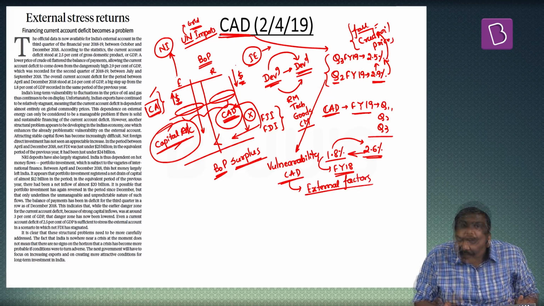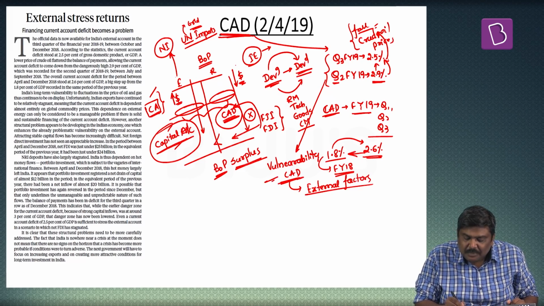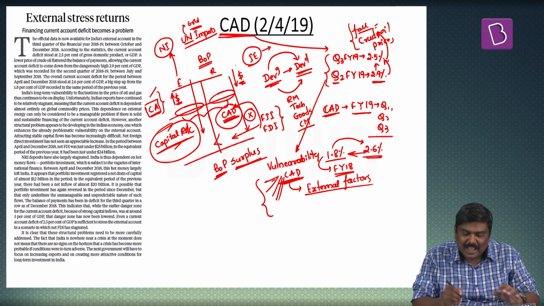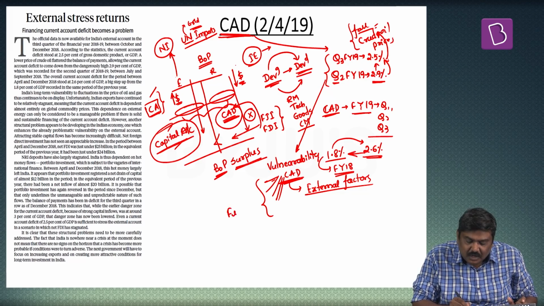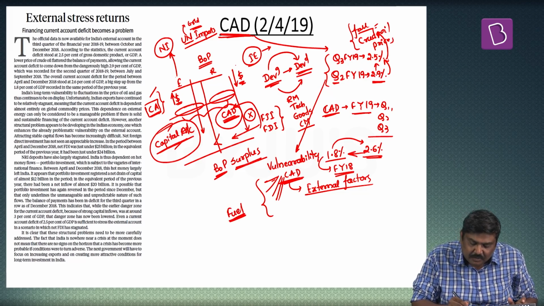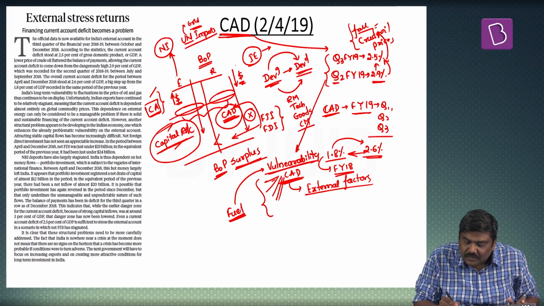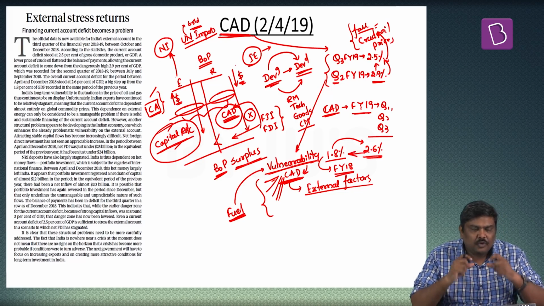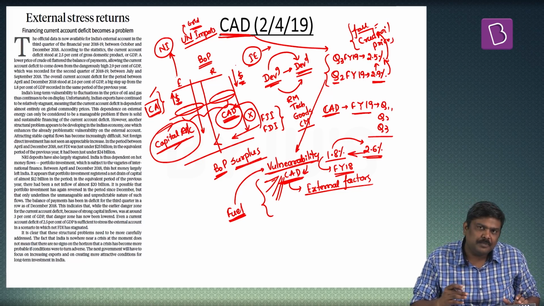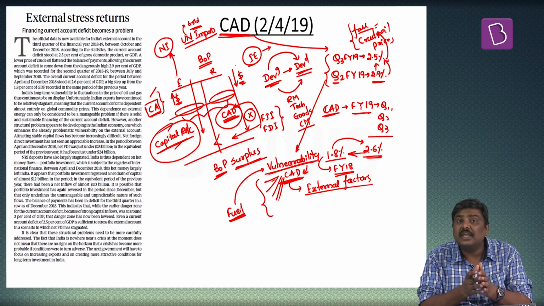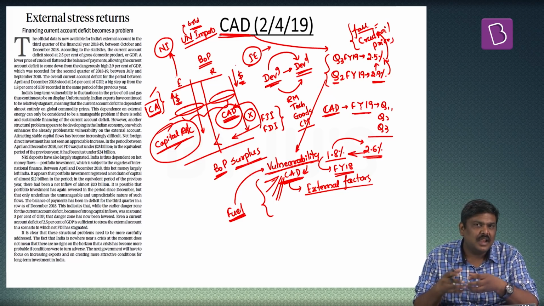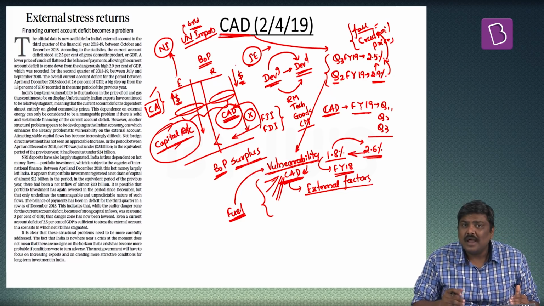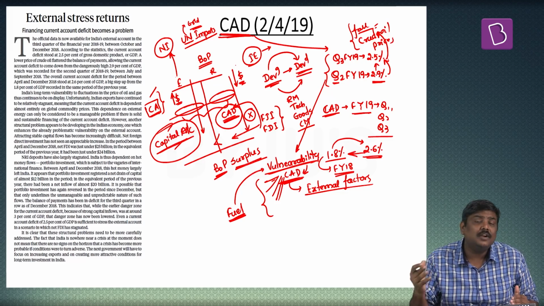Now, please understand, the current account deficit has been happening because of various factors, but the majority of the time it has been happening because of international crude oil prices, and this represents the vulnerability of the current account in case of India's BOP. Why? For a simple reason, the fuel prices in the international market are very volatile. Every now and then these fuel prices will keep on increasing or decreasing. At one point of time, the fuel prices in the international market hit $120 per barrel, and at another point of time they fell down to $39 per barrel.